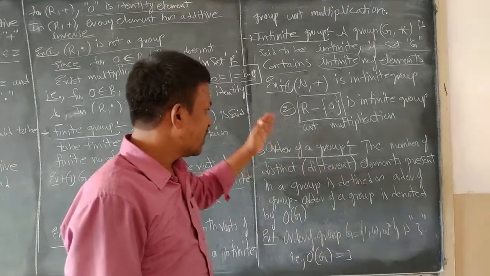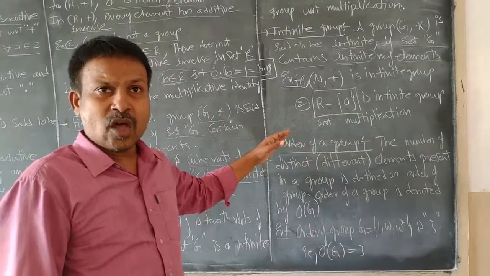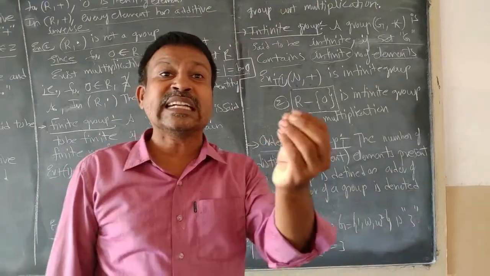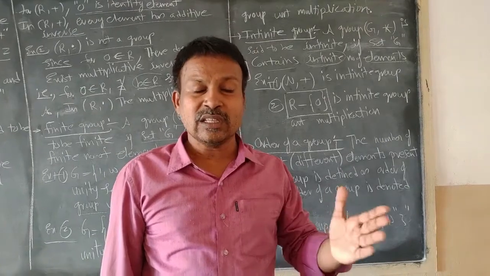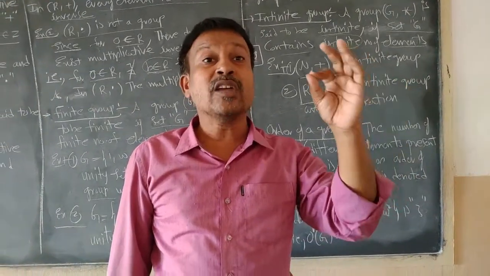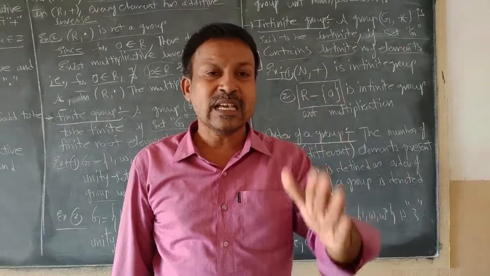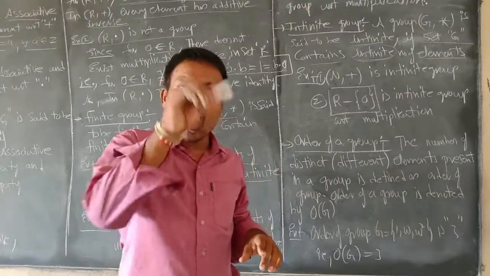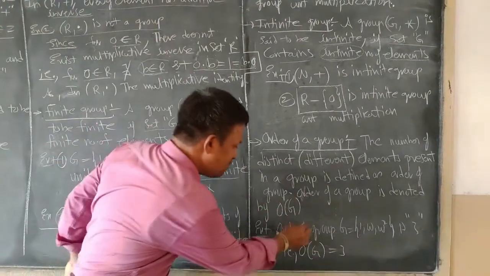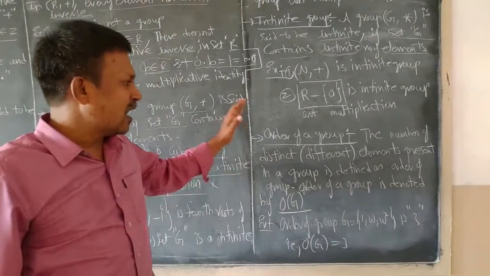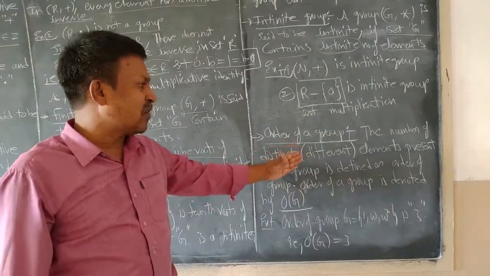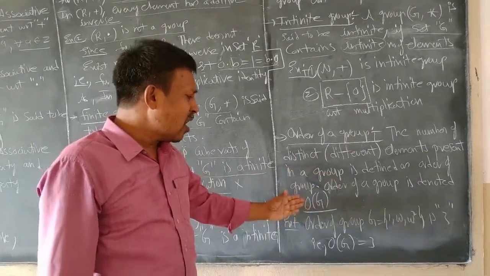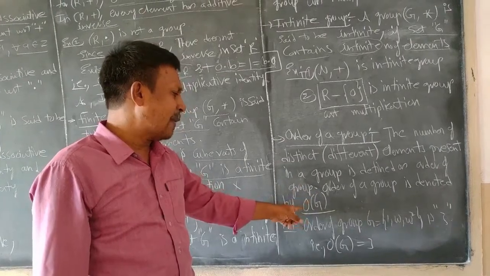Right. If I go for the next definition, it is order of a group. What is an order of a group? Order of a group is nothing but the number of distinct elements present in set G. That is, the number of distinct or different elements present in a group G is defined as the order of the group, and the order of the group is denoted by capital O of capital G. Here I have written the symbolic representation of the order of a group. I repeat once again, the number of distinct or different elements present in a group is defined as the order of the group, and the order of the group is denoted by O(G) or capital O of capital G.